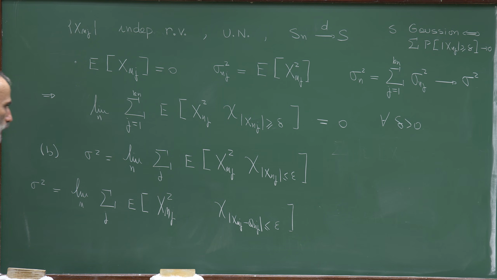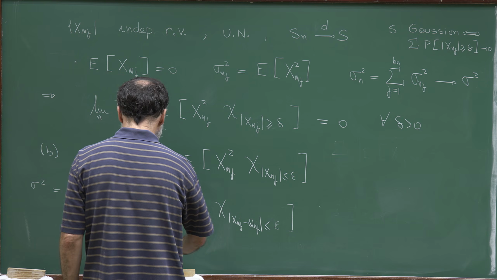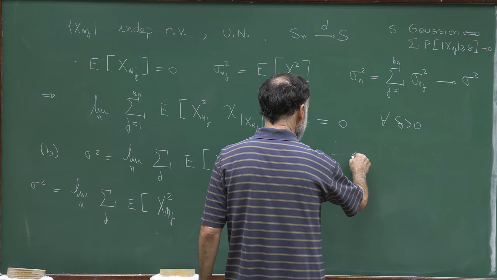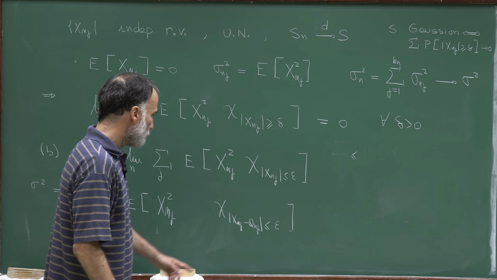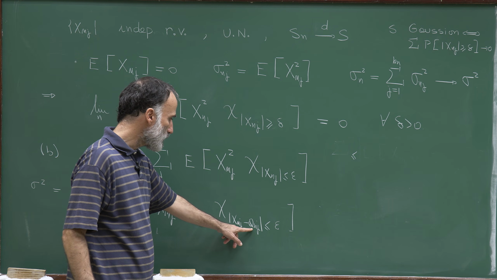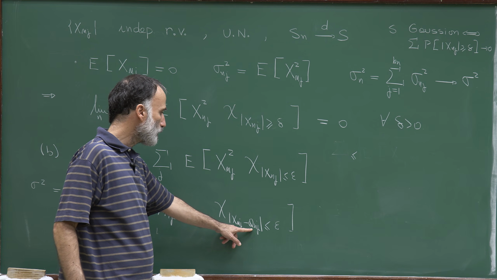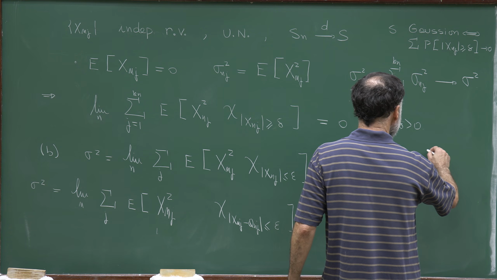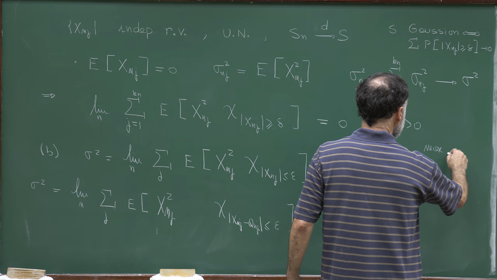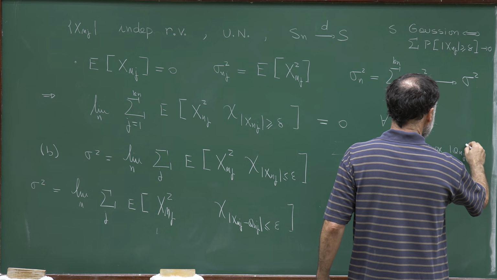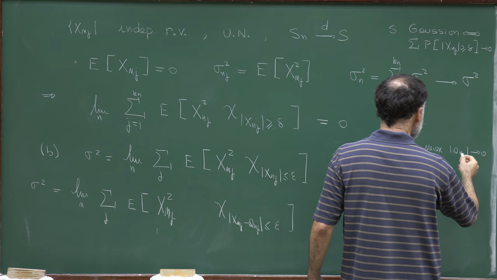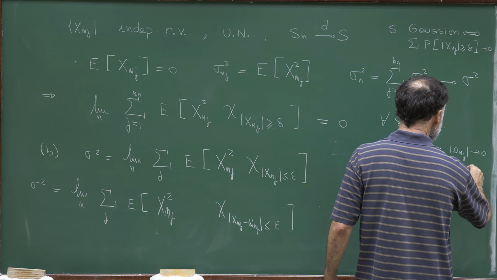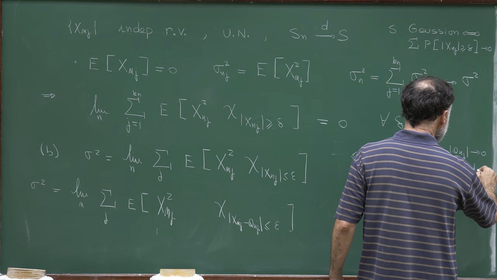Now, what I want to say is that this expectation is bounded by, well, we know that the maximum of a_nj converges to 0. So since the maximum of a_nj converges to 0, I can take n0 sufficiently large such that if n is larger than n0, then a_nj is bounded by epsilon.